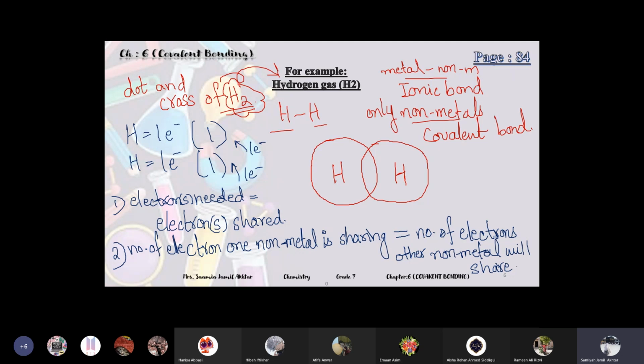Point number 1 is that electrons needed is equal to electrons shared. So hydrogen needs one electron, so it will share one electron. You will write the electron in the overlap area.